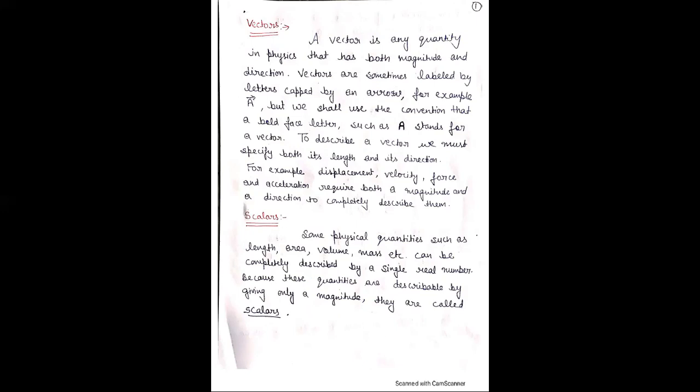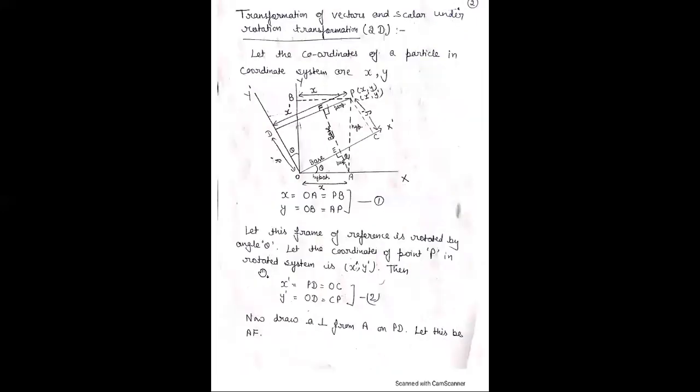There is no requirement for direction. Therefore, a scalar is a quantity that has only magnitude, not direction. Here length, area, volume, mass, etc. are scalar quantities.